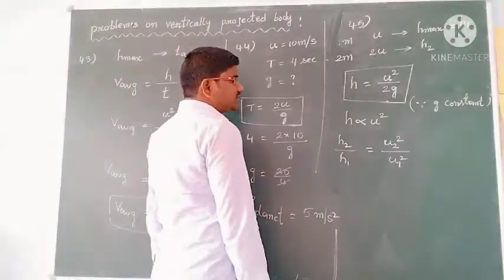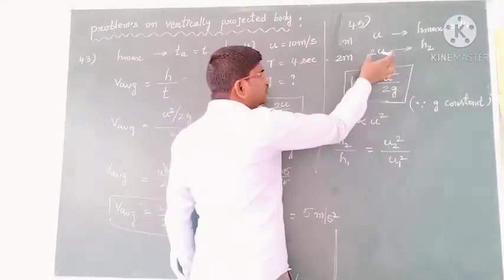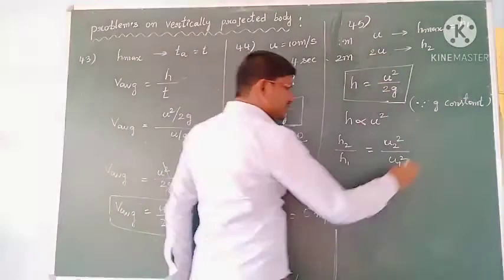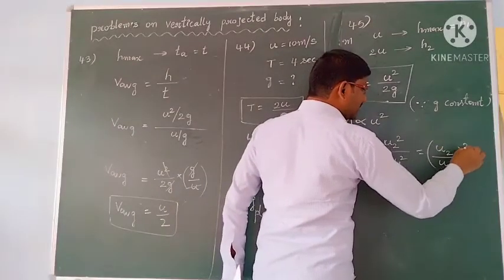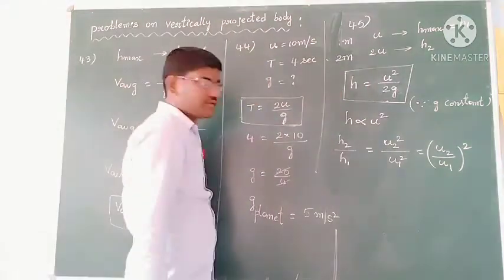Okay students, and the u2 value is 2u. I can write u2 by u1 whole square.